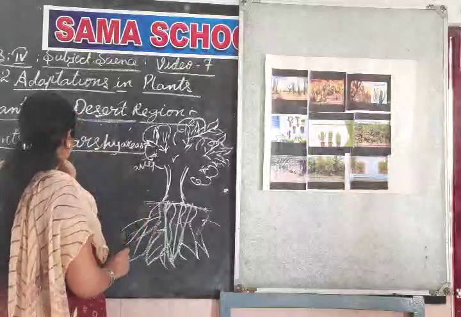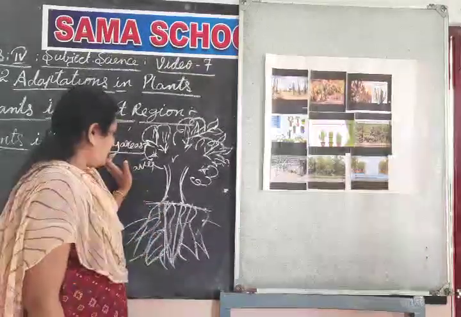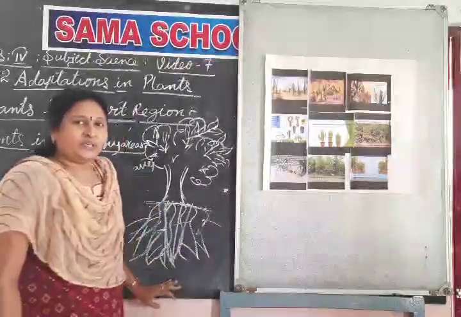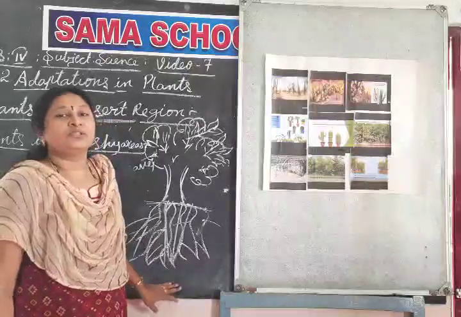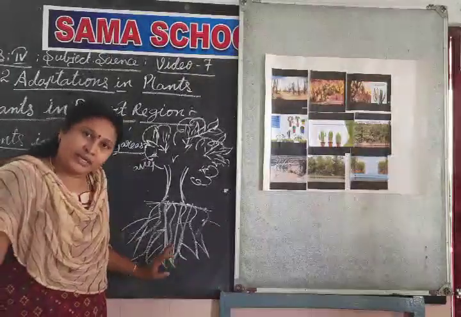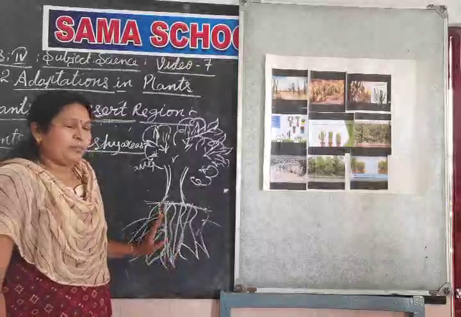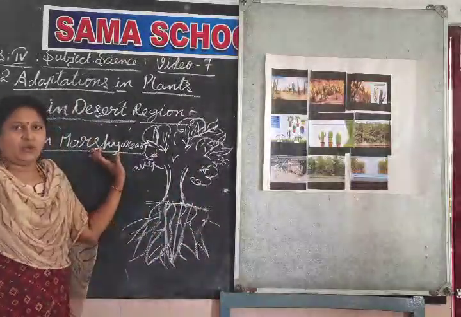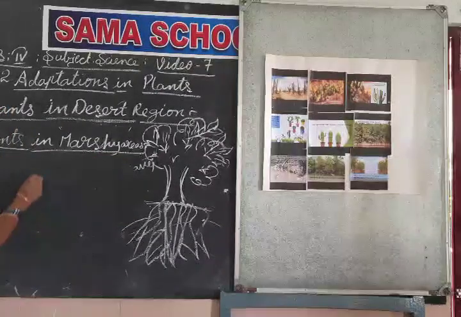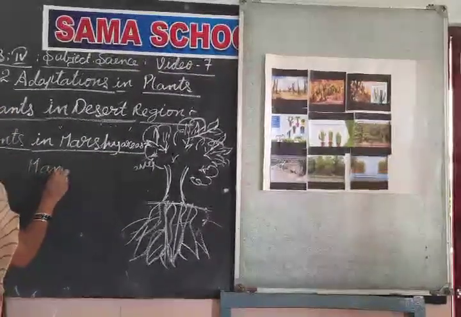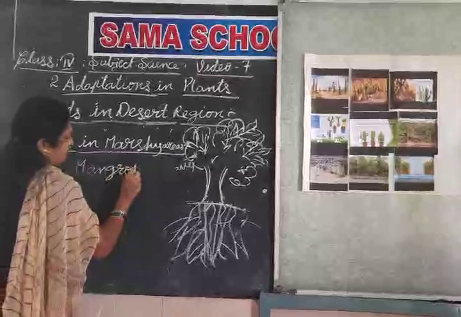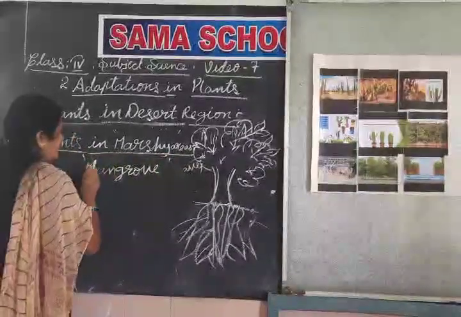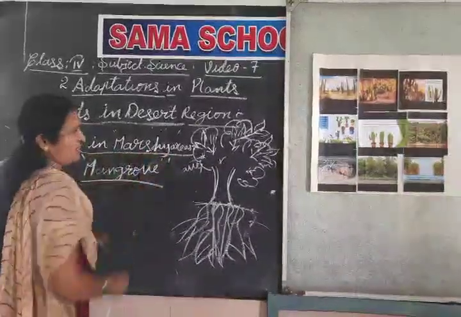But here in the marshy land, the roots cannot take air to breathe. Normally plants do not grow in this region. Only mangrove trees, only mangrove plants grow in these marshy areas.